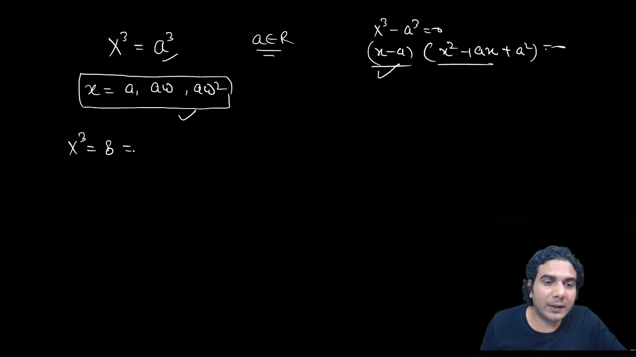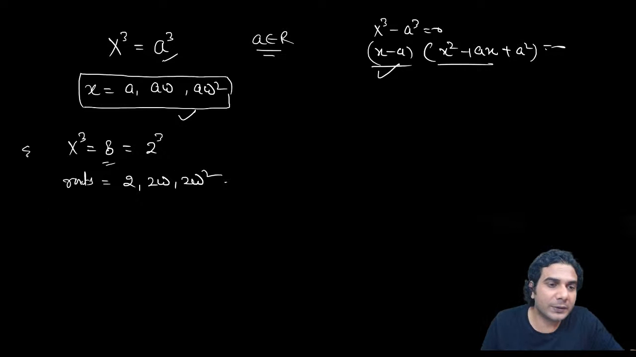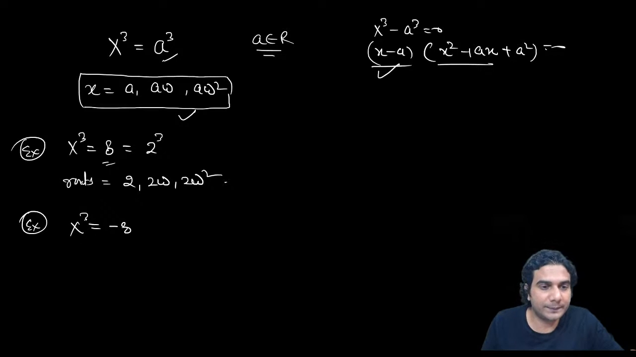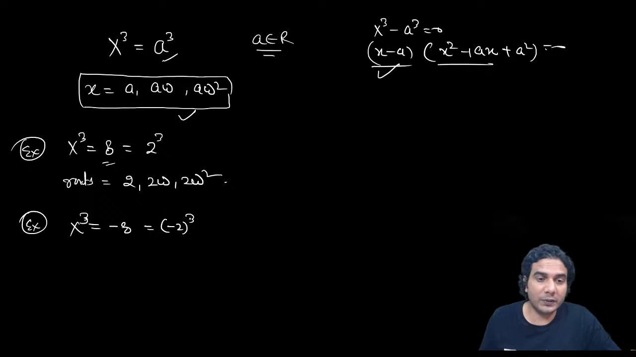Whether the number is positive or negative, you can do it. So what are the roots? Roots will be 2, 2 omega and 2 omega square. Got it? Now suppose you have x cube is equal to minus 8. Then what will be the roots? Minus 8 can be written as minus 2 whole cube, since you can take the minus inside. That's why I'm telling you it is valid only for odd numbers. For even numbers you can't do that.